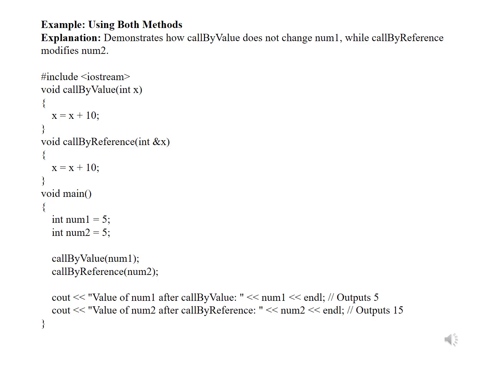Carefully observe this slide. #include <iostream.h>. void callByValue(int x) { x = x + 10; } and another function, void callByReference(int &x) { x = x + 10; }. void main() { int num1 = 5; int num2 = 5; callByValue(num1); callByReference(num2); cout << value of num1 after call by value << num1 << endl; cout << value of num2 after call by reference << num2 << endl; }. The output will be shown.